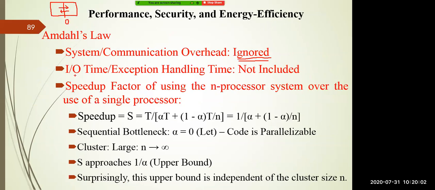Similarly, if there is an input/output requirement, for example, while you are executing a program to add two numbers, it asks you to enter two numbers. You enter them with the help of the keyboard. Such things are called input and output operations. Or you give a print command so that the printer attached to your computer prints your file. Such IO times, or exception handling if there is some error, are not included in Amdahl's law. We assume these things can be ignored, or treated as 0. That's why we have ignored them in Amdahl's law.